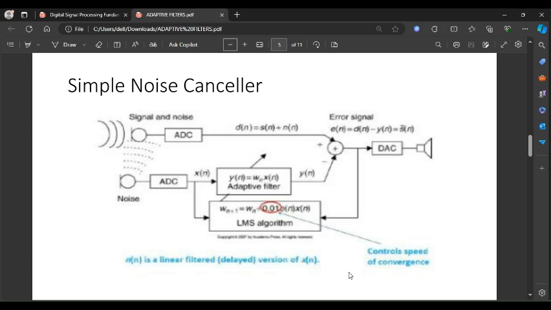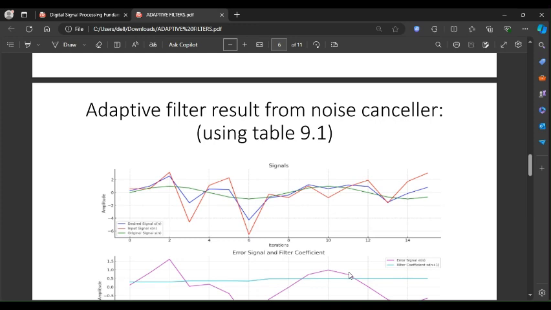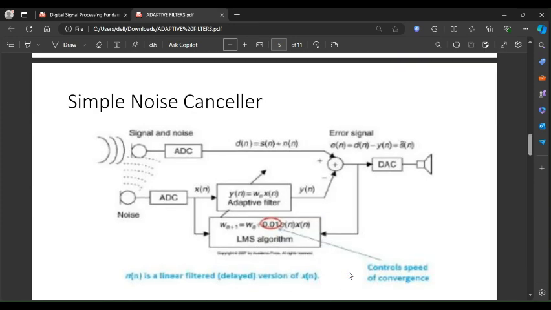The adaptive filter estimates the noise y(n) by adjusting its coefficients using the LMS algorithm. The estimated noise y(n) is subtracted from the contaminated signal d(n) to obtain the error, and e(n) is approximately equal to s(n), which approximates the clean speech signal.